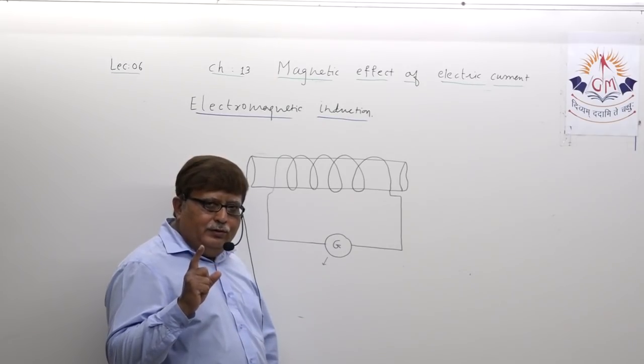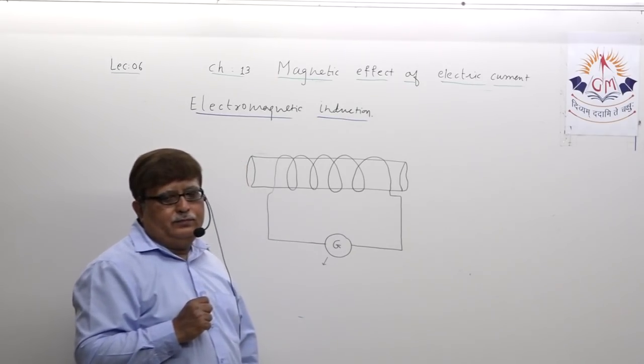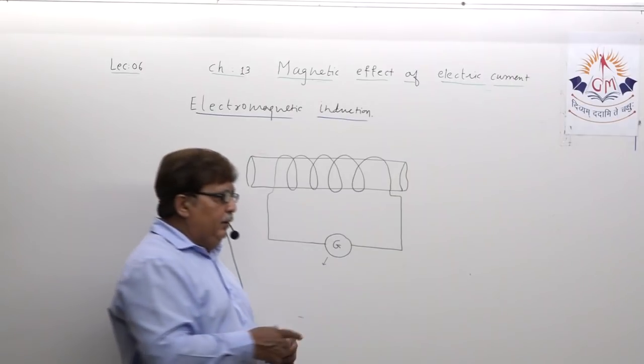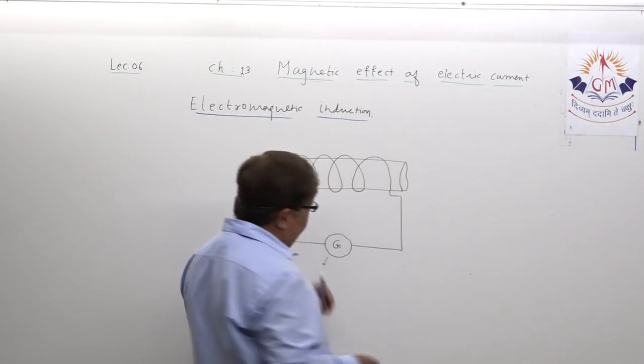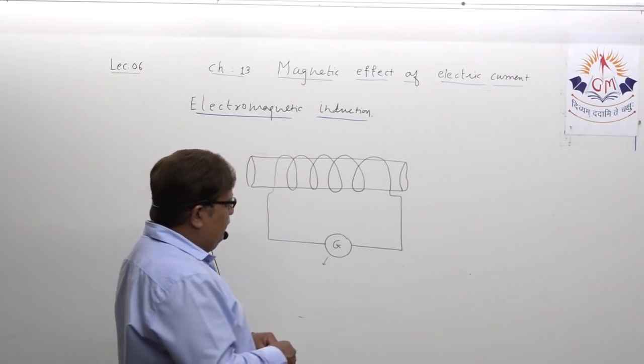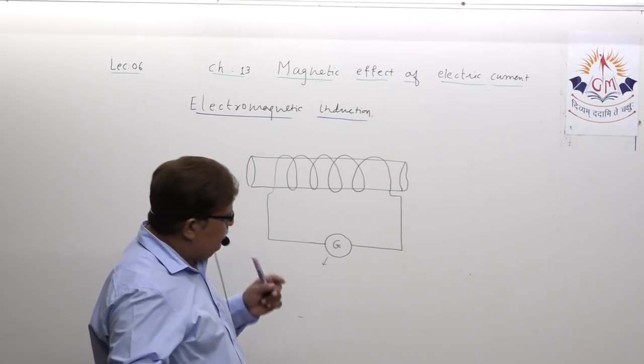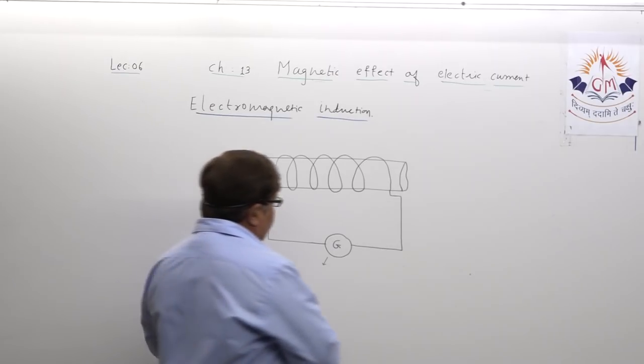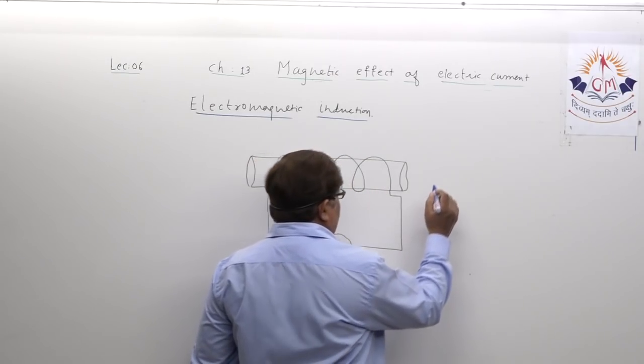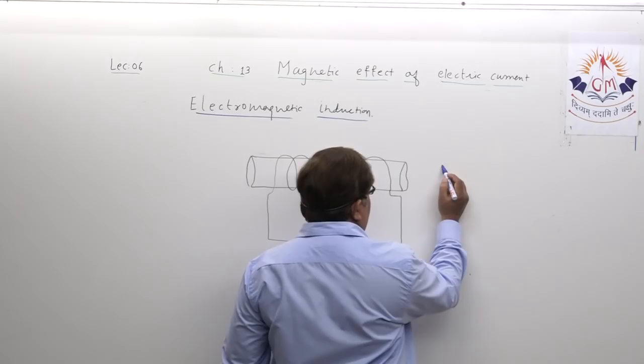That is detected by galvanometer, okay. Suppose, student, this has been the arrangement, and suppose we take one bar magnet.